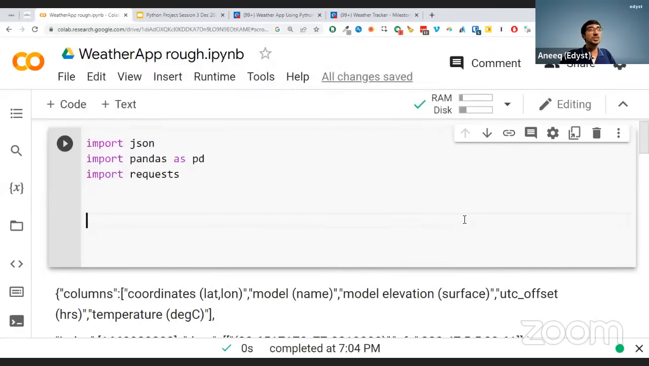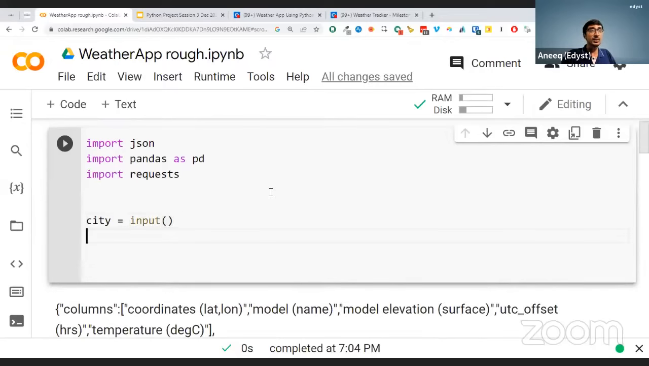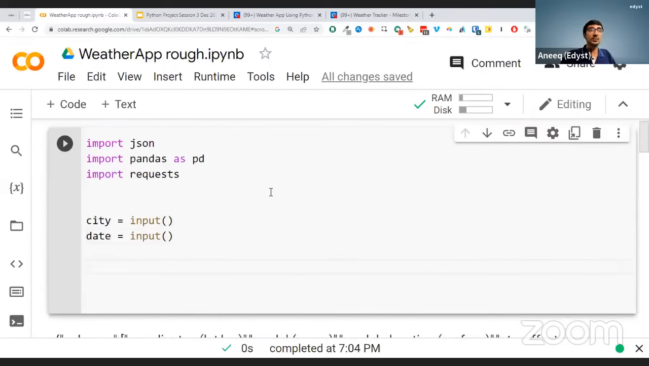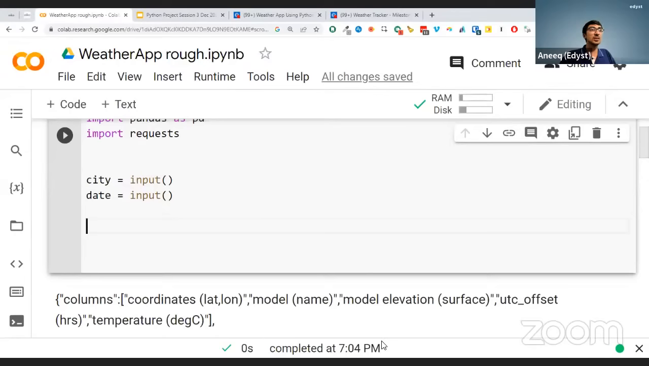Now, what did the question say? The question said, I'm going to be given two inputs. What are the two inputs? I'm going to be given the city name. So I'll say city is equal to input. This is how you take input in Python. I'm going to be given the input over here and I'm going to be taking the date. So date is equal to input over here. Okay. So I'm going to take the city as input and I'm going to take the date as input over there. Fine. Okay. Once I've done that, what I need to do is I need to make a get request.